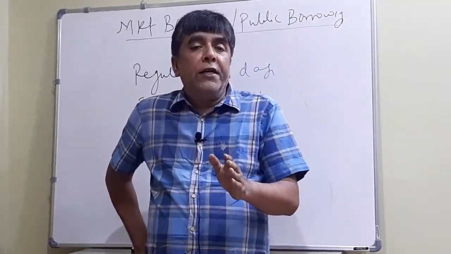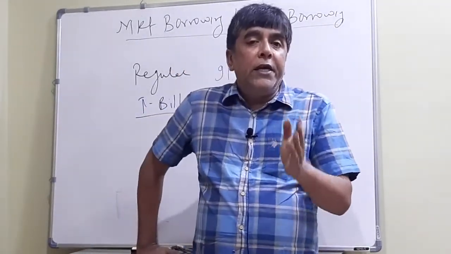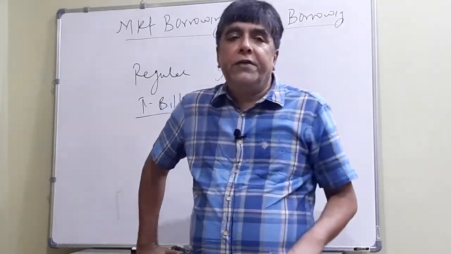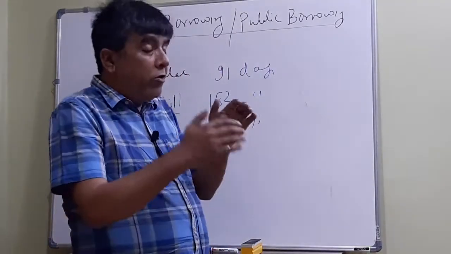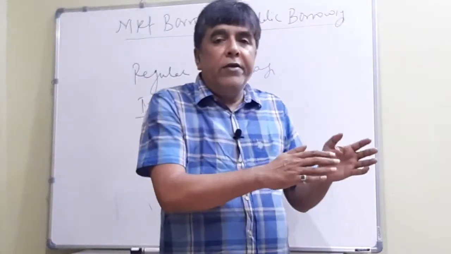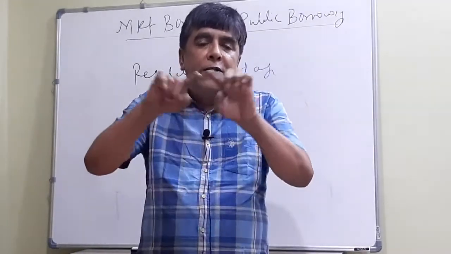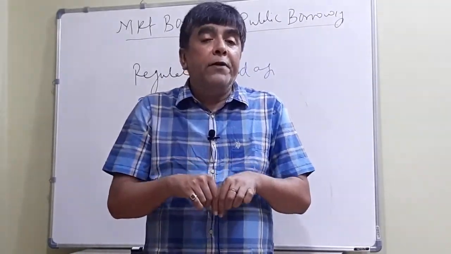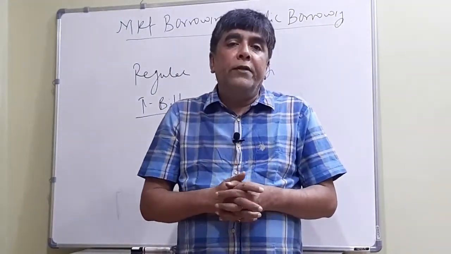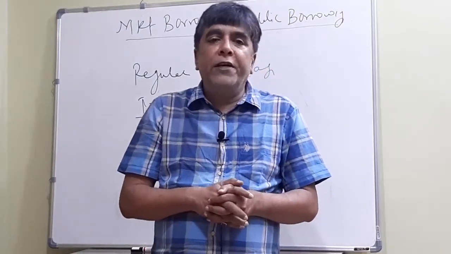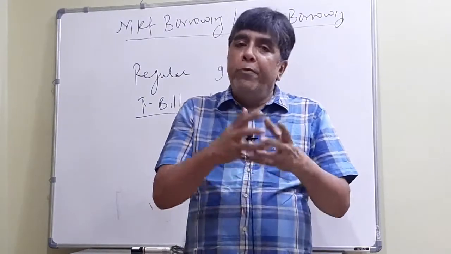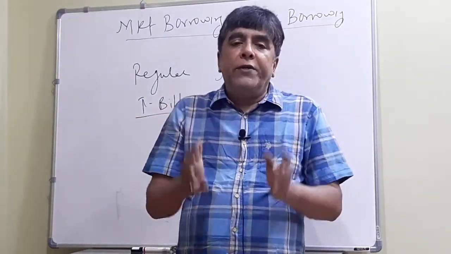Now, SLR money can be kept in the form of either cash, gold and government securities. So when commercial banks and cooperative banks buy treasury bills, those bills are included in that SLR limit. After buying this treasury bill, they are able to maintain the SLR limit as well. So the question is, who can buy? Anyone can buy. It is open to all. And yes, this is the concept.